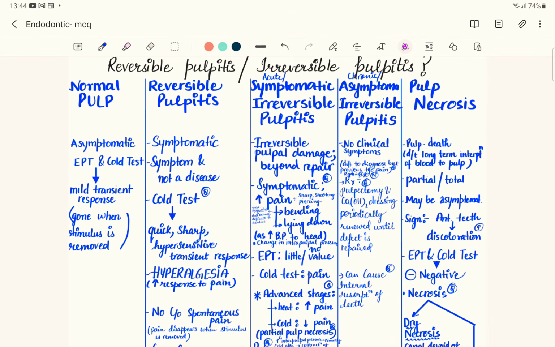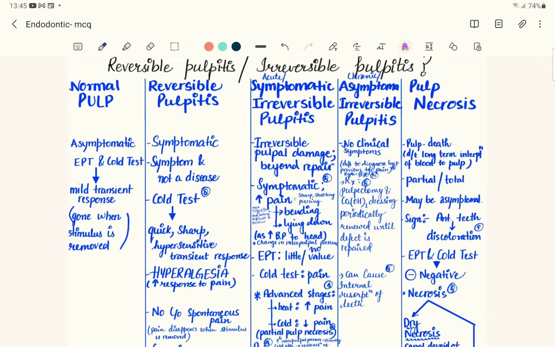Irreversible pulpitis is if you give a cold stimulus to a teeth, and that patient is going to have a quick, sharp, hypersensitive response. But once you remove the cold stimulus, then also the patient will have pain. So that is how you differentiate between reversible and irreversible. Now the patient is having irreversible damage to the pulp. Now it is beyond repair. You have to do the filling to that particular patient. You have to remove the infected part and then you have to do the filling for this.